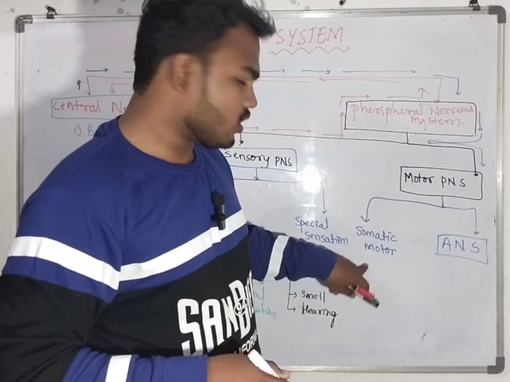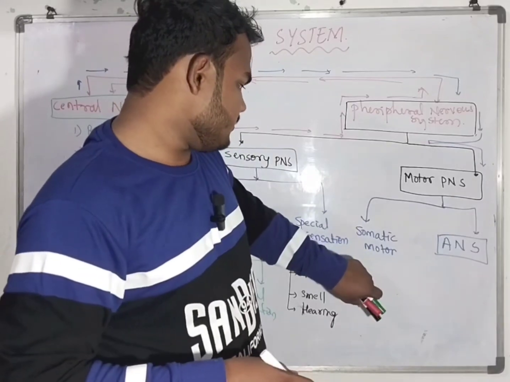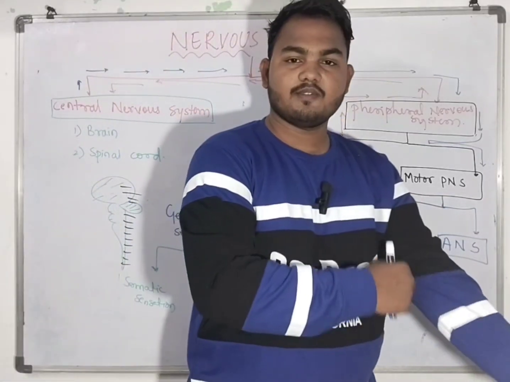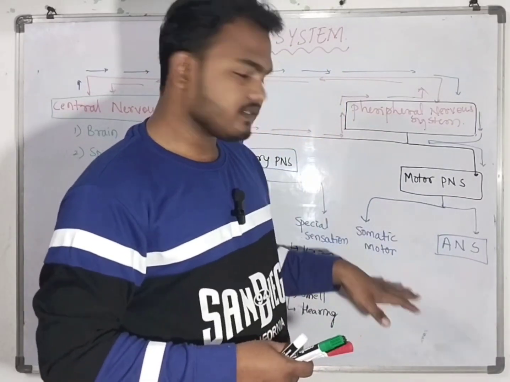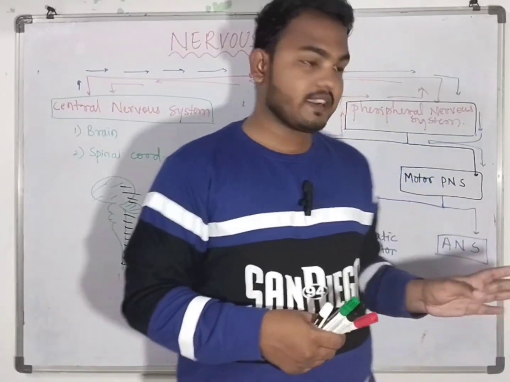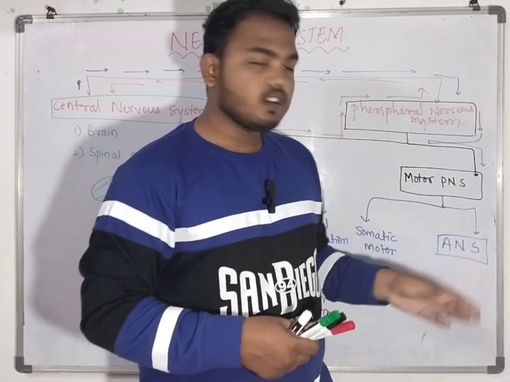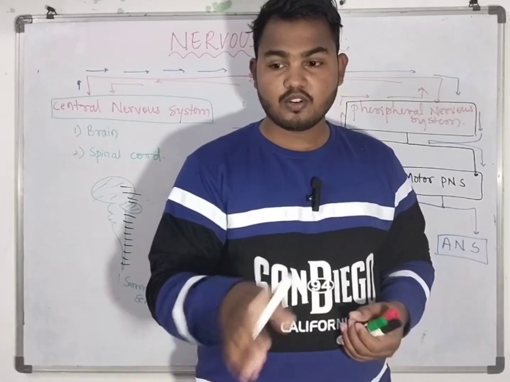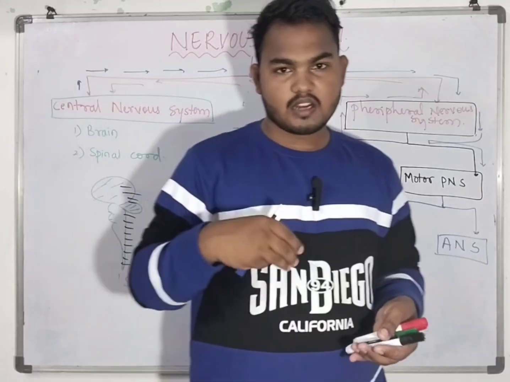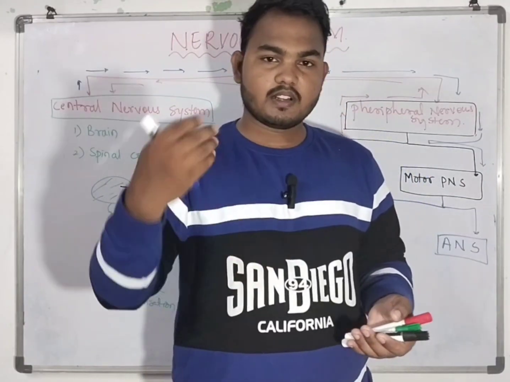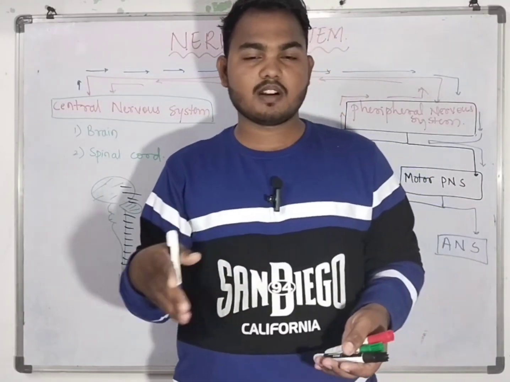An example of the somatic motor system is, if food is there, I take it and I eat. Okay, that is somatic motor. The food goes inside the esophagus, the stomach and the intestine.